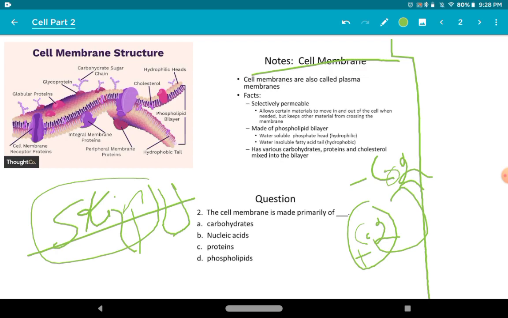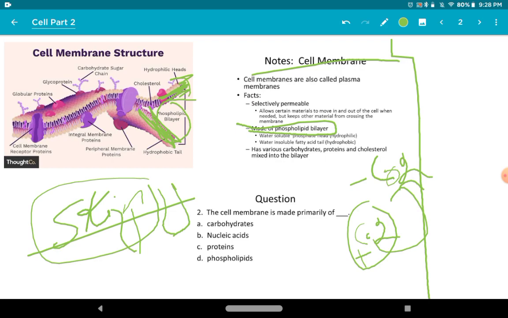Made of phospholipid bilayer. So फोस्फोलिपिड जो लेयर है, लिपिड मीन्स वाटर एंड फोस्फो वाली ये जो लेयर है it is the main thing of the cell membrane. Like you can see in this image there is the phospholipid layer. You can see this is the phospholipid layer which is the main thing of the cell. So you can see it.